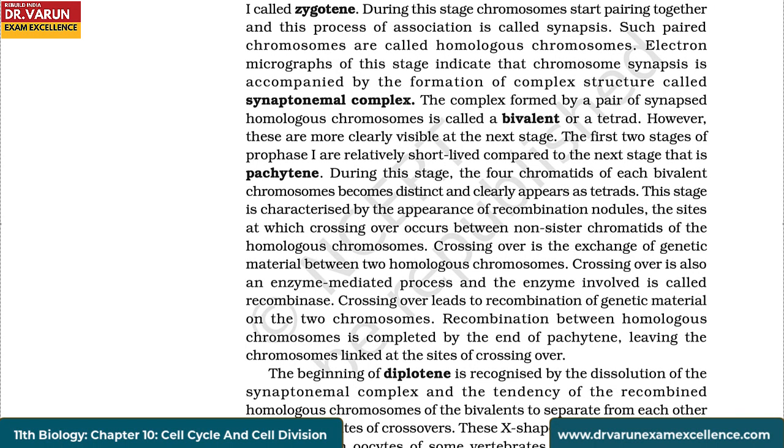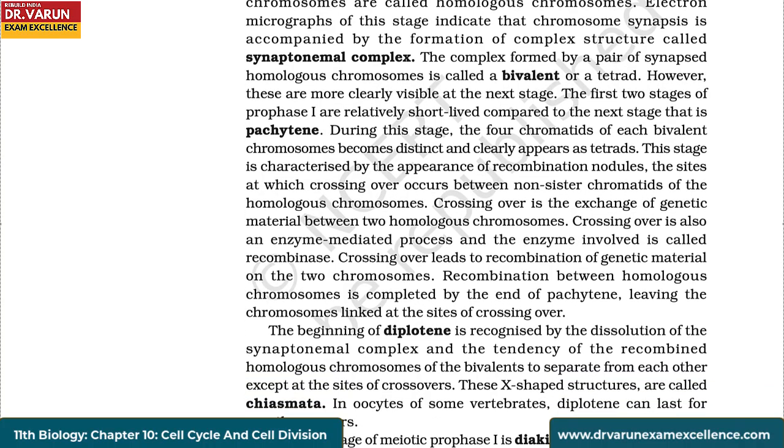During this stage, the four chromatids of each bivalent chromosomes becomes distinct and clearly appears as tetrads. This stage is characterized by the appearance of recombination nodules, the sites at which crossing over occurs between non-sister chromatids of the homologous chromosomes. Crossing over is the exchange of genetic material between two homologous chromosomes. Crossing over is also an enzyme-mediated process, and the enzyme involved is called recombinase. Crossing over leads to recombination of genetic material on the two chromosomes.